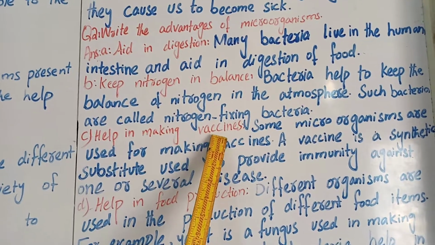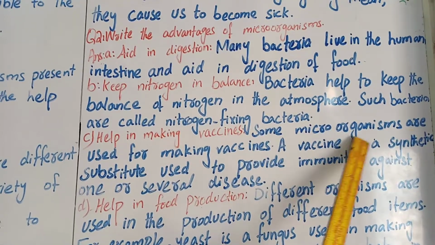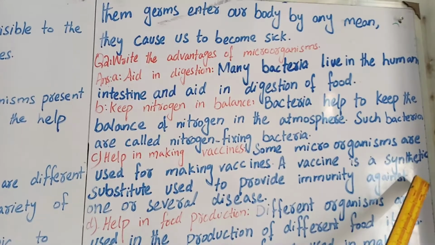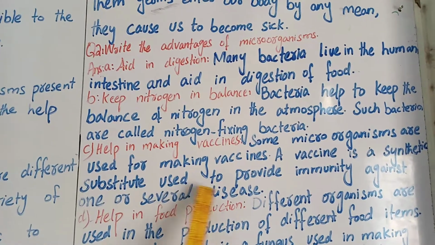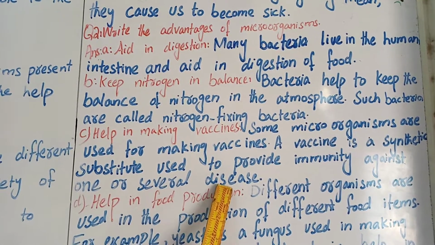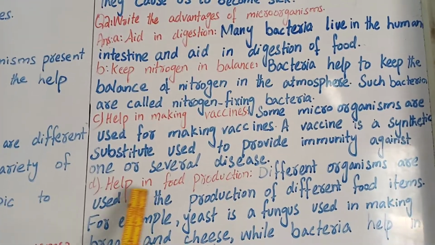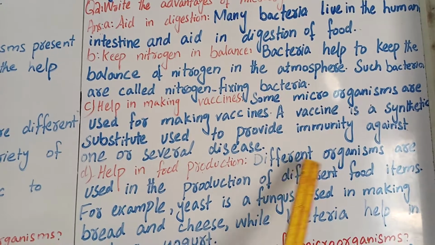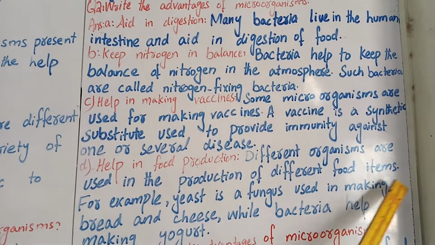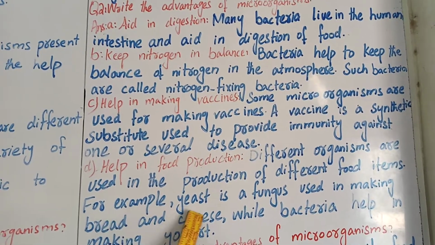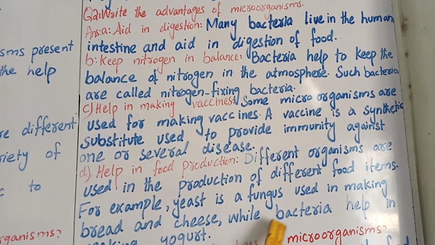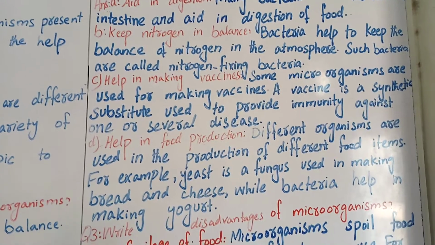Help in making vaccines. Some microorganisms are used for making vaccines. A vaccine is a substance used to provide immunity against one or several diseases. Help in food production. Different microorganisms are used in the production of different food items. For example, yeast is a fungus used in making bread and cheese, while bacteria help in making yogurt.